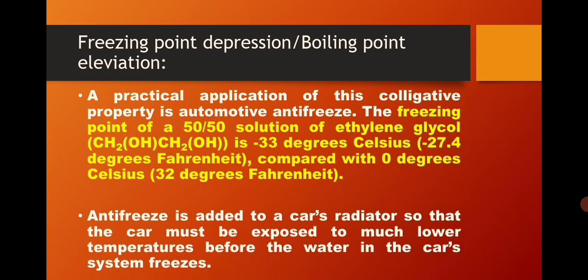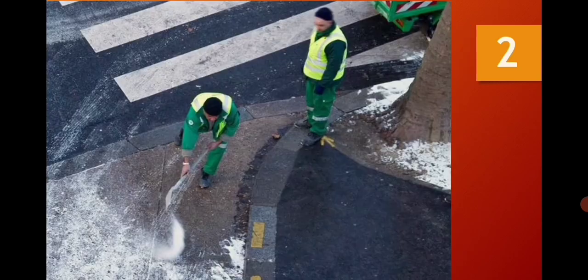Thus it helps keep car radiators from freezing, and the same is applied to prevent boiling over of the car's radiator.